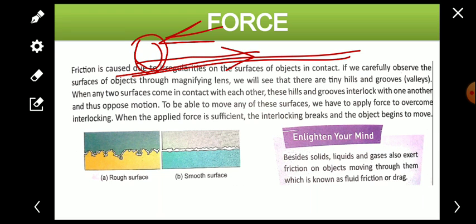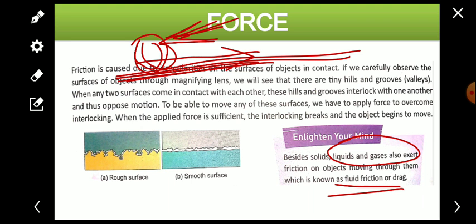Here the ball and the liquid are in contact, and the frictional force acts, and because of that frictional force the ball stops. The motion is opposed by the frictional force, and this frictional force of liquids and gases is known as fluid friction or drag. I hope that you understood.